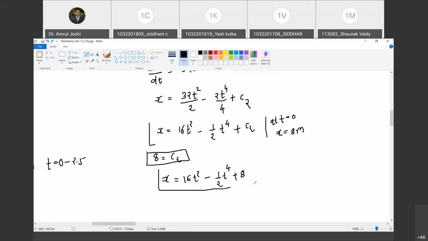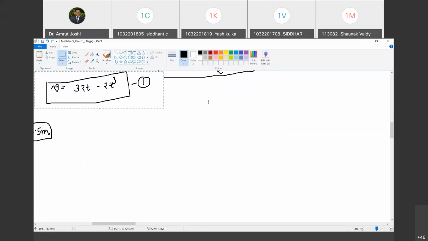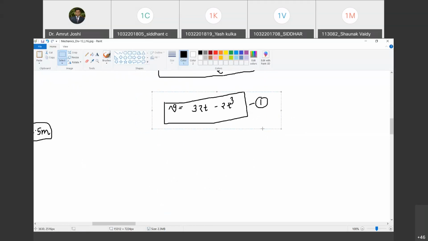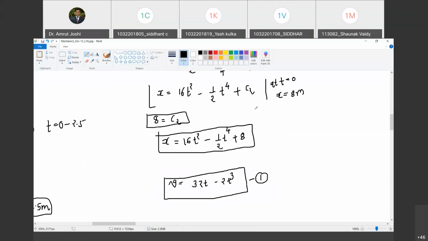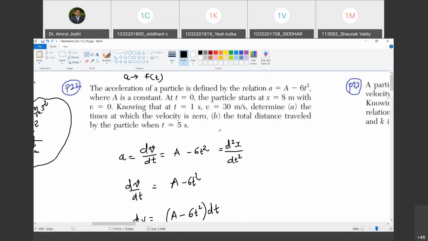This is the expression for displacement. Now I will bring this expression also here. This is the first equation and I will call this the second equation. So we have now the expressions for acceleration, velocity and displacement.